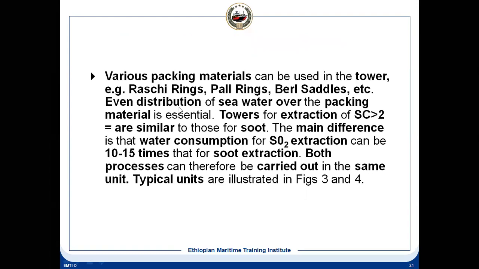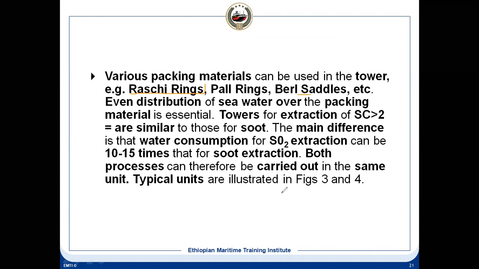And these are the different types of packing you have. This is the Raschig packing, and you can have Pall ring also. You can have saddle. This is ceramic, and there are various types of packing you can have.